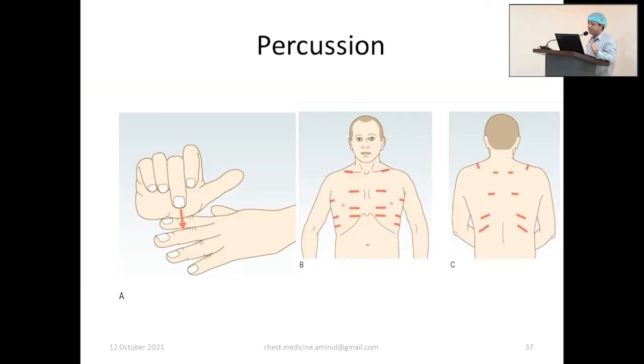So in front, we'll percuss the supraclavicular space on both sides, always symmetrically. Respiratory examinations, whether this is vocal fremitus, percussion, or auscultation, I will not mention in each and every point. You must consider by default, it should be symmetrical. We just compare right and left, right and left.